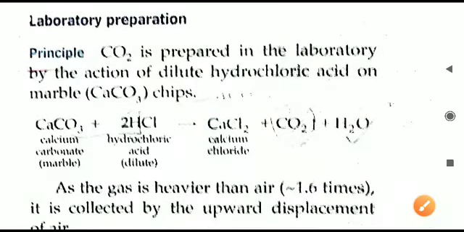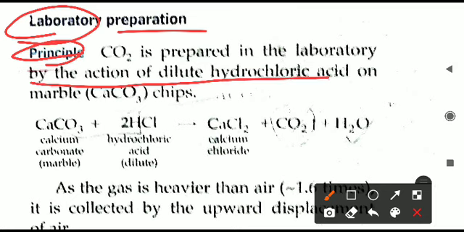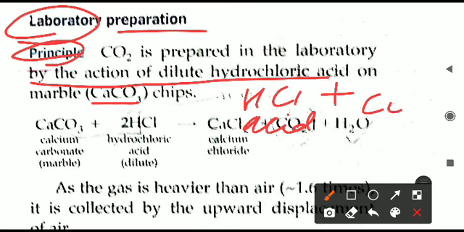Now we have seen different methods. Let us see the last one, that is the laboratory preparation. In a chemistry lab, how is it prepared? CO2 is prepared based on the principle of the action of dilute HCl on a carbonate ion. You can react any acid, it can be HCl, it can be H2SO4, any one we can take. So if we react any acid with carbonate, CO3 2 minus, it can be calcium carbonate, sodium carbonate, anything, but the carbonate is fixed.